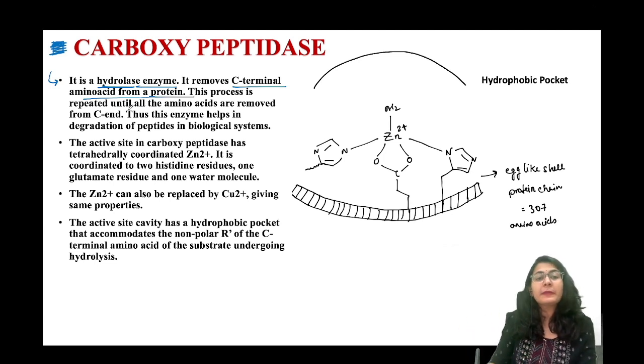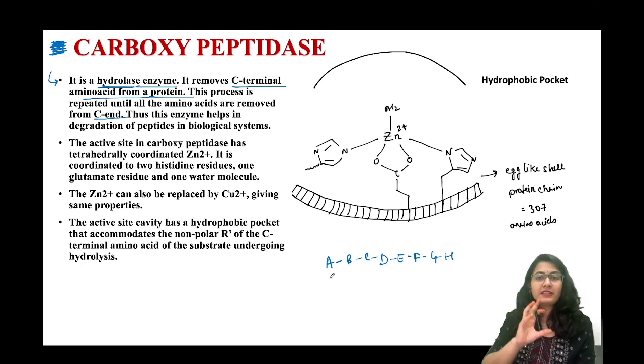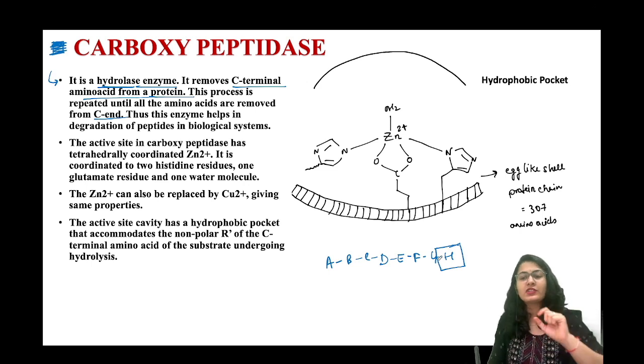This process is repeated until all the amino acids are removed from the C end. मतलब कि ये let's say protein है A B C D E F G H. All of these amino acids are present in a single protein. What is this carboxypeptidase doing? ये C terminus से आया, एक को break किया, ठीक है. H is broken, now G is again becoming C terminal. So उसको भी break किया, ये हट गया, F becomes C terminal.